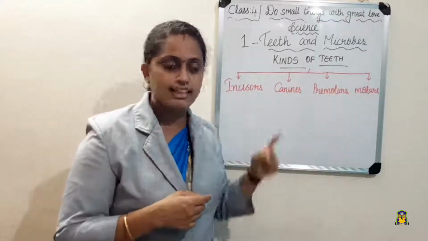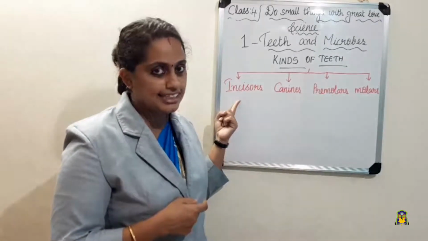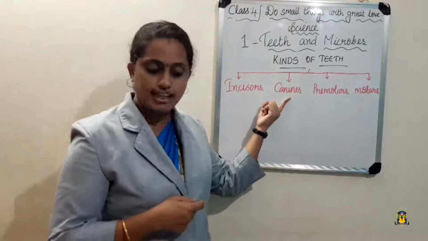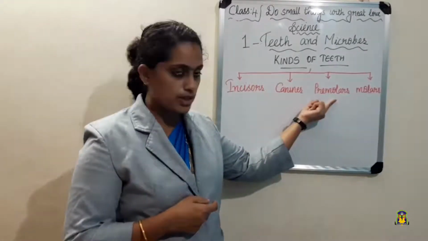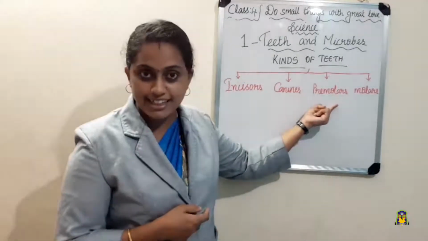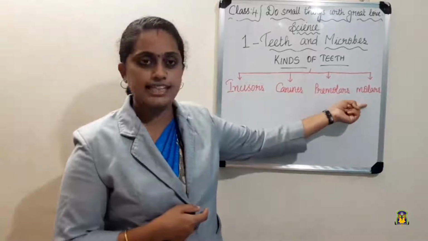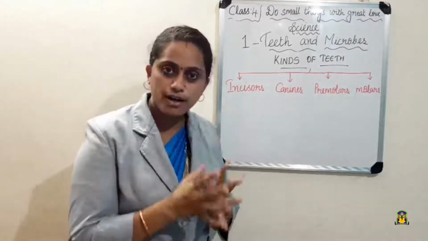So is it clear? Now we learned incisors. They are also called cutting teeth. Canines are also called tearing teeth. Premolars, what is the other name for premolars? They are also called cracking teeth. Molars are also called grinding teeth. So clear about the teeth?